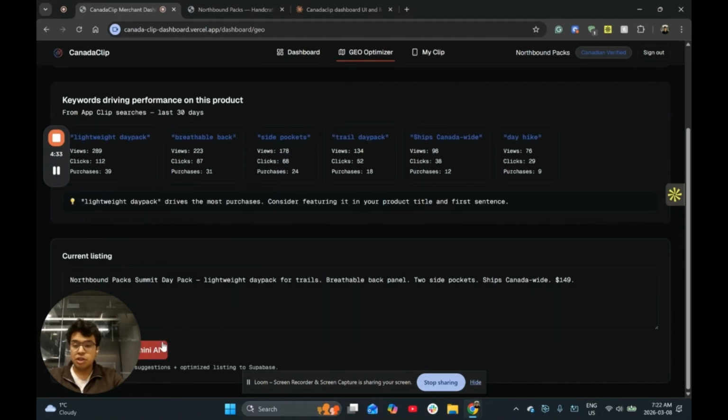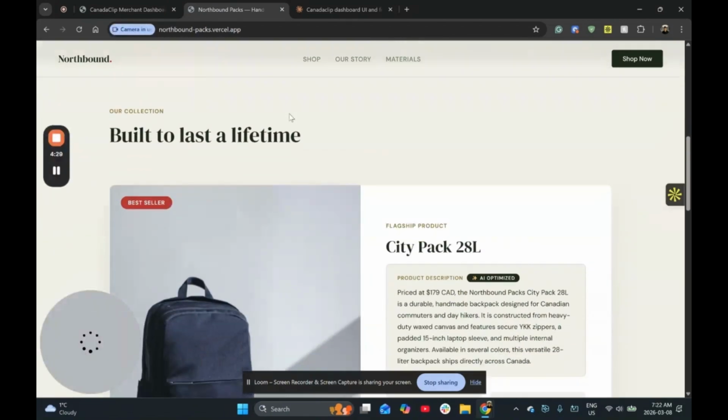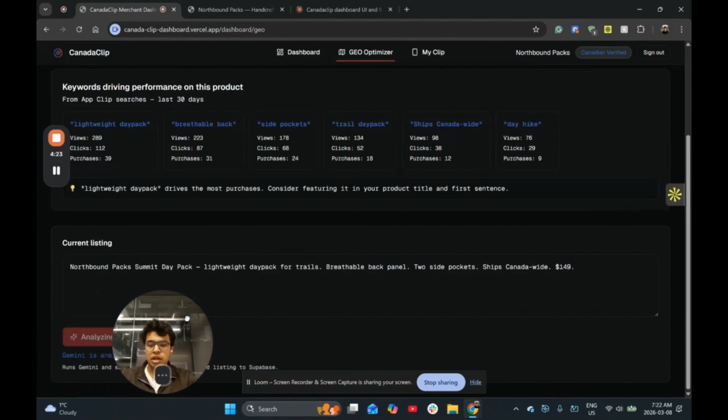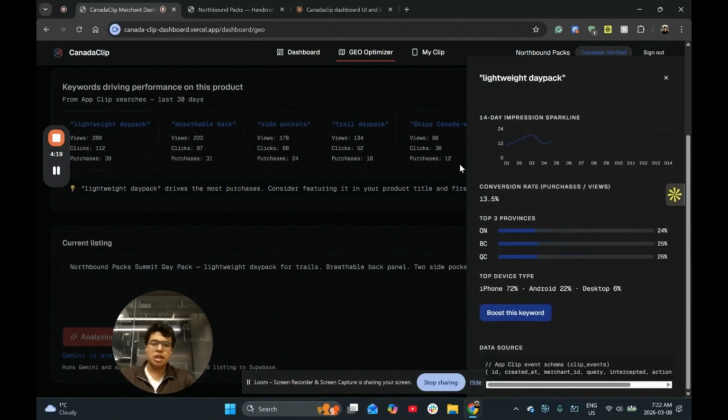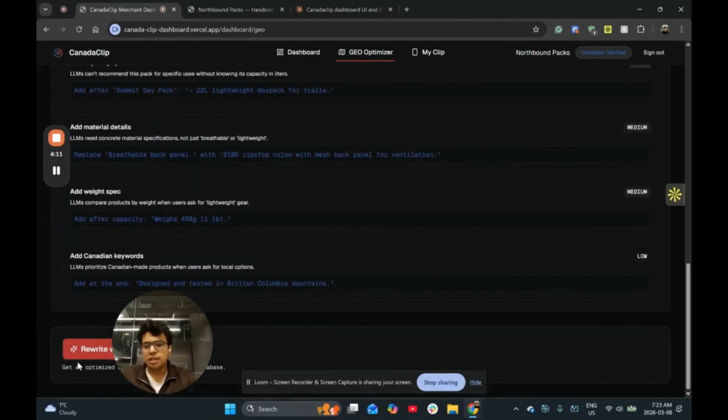We also use Gemini to analyze how their current listing sounds. So this is their current listing on the website. Right now, Gemini is going to analyze how the listing sounds, and it's going to give us some advice on it. At the same time, these keywords show how the distribution is across province. They show how the impressions move. Now it's giving us suggestions, and we use Gemini to rewrite it.